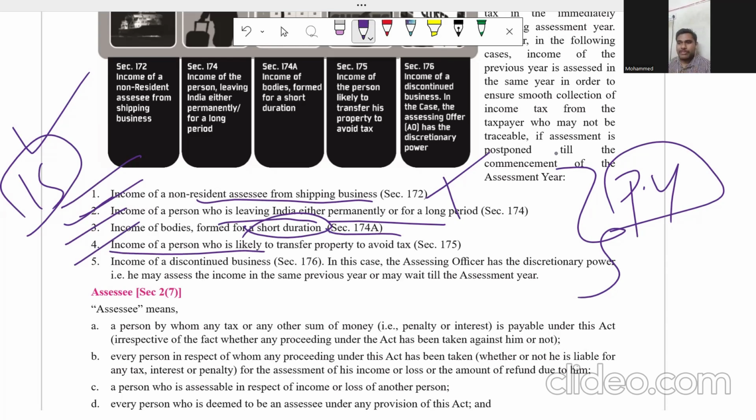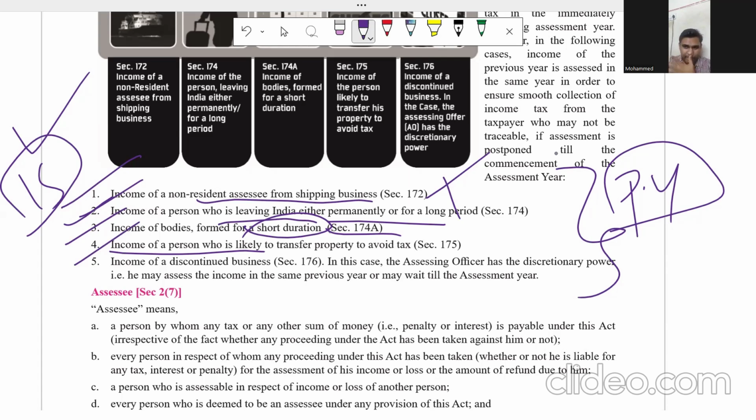Income of a person who is likely to transfer property to avoid tax. For example, I am Mr. X, I am Abbas, and the property is in my name. To escape the tax liability, I'm transferring my property to some other person, Mr. Y. In these cases also, the tax liability is not on the assessment year. The tax liability is going to be on the previous year.